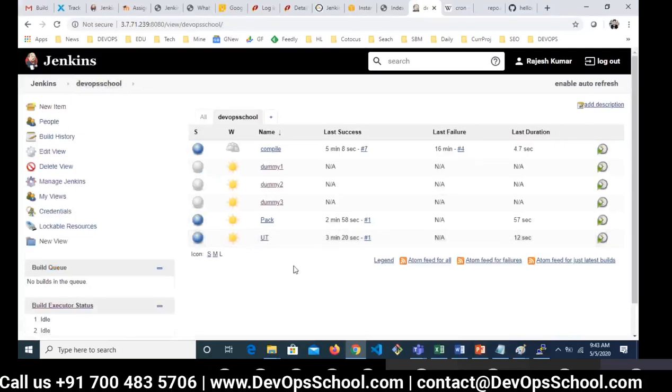Now these dummy jobs I created for some reason, and I want to keep them inside a folder. So what do we do in this case? Inside my view, this is called a view. I am creating a folder to manage these dummy jobs because I don't want to see them in the list. I'll put them in one place, a folder. Click new item again.